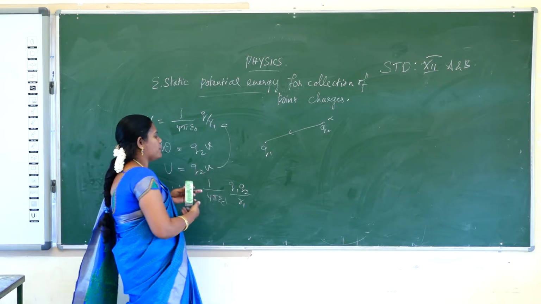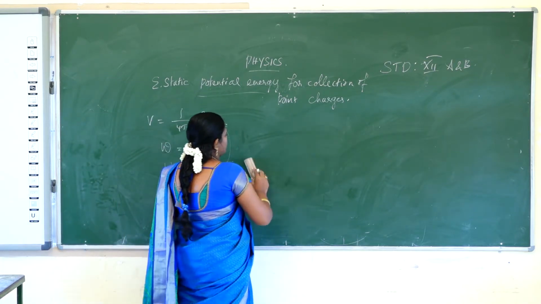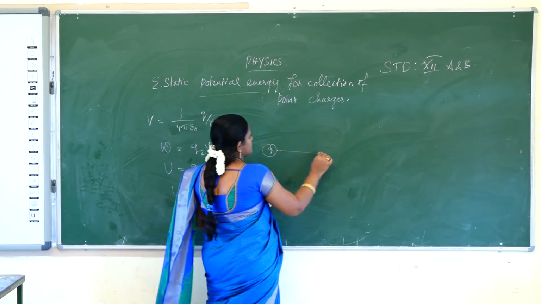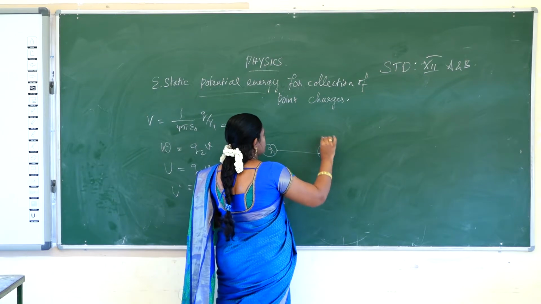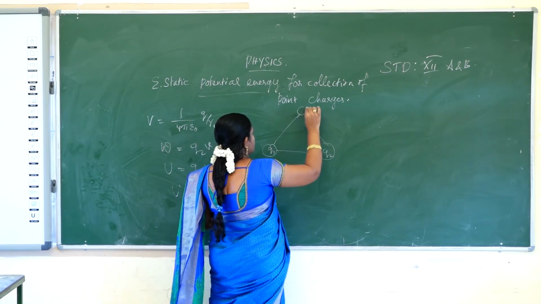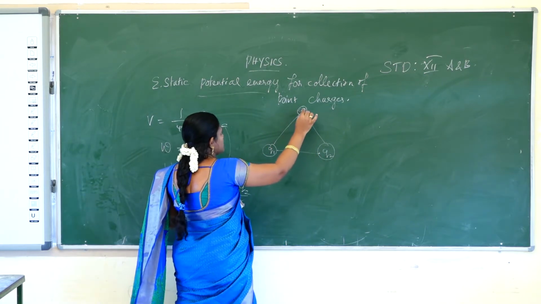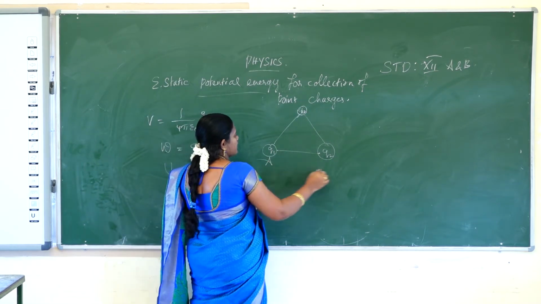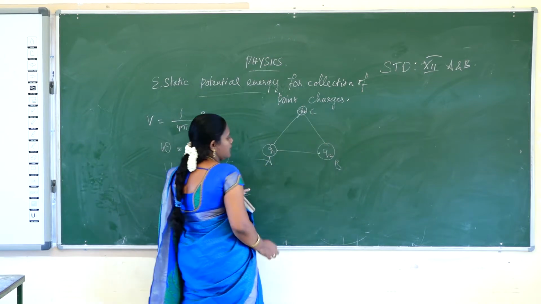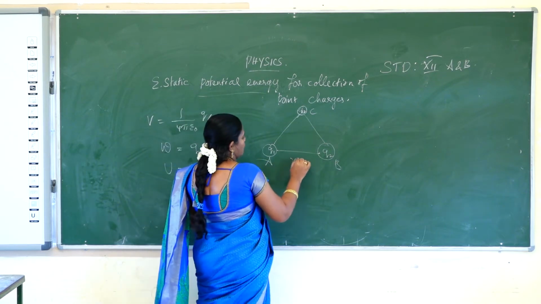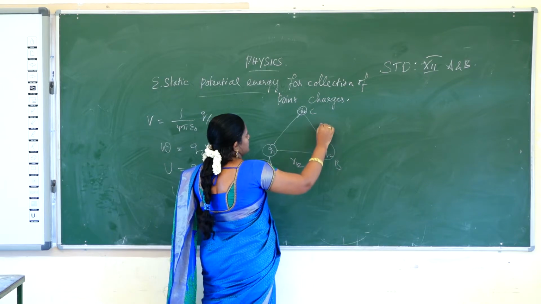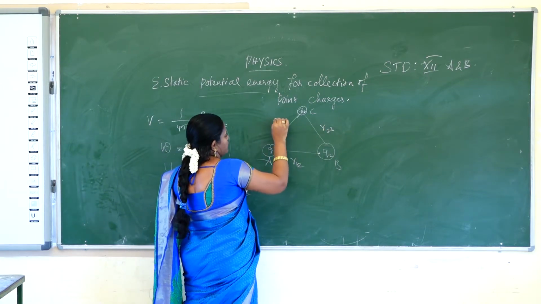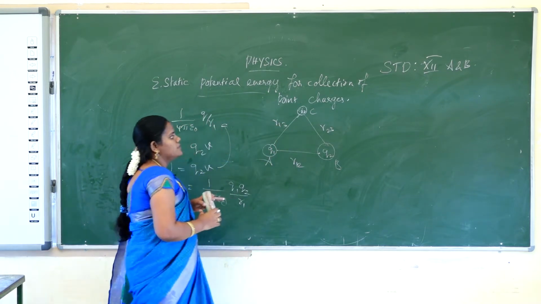What is the meaning of a collection of point charges? A collection of point charges means first consider the Q1 charge, next the Q2 charge, and next the Q3 charge. So, three charges lying on the same surface. The first charge is at point A, the second charge at point B, the third charge at point C. The distance between A and B is R12, the distance between B and C is R23, and the distance between C and A is R31 or R13. Okay, three distances are there.